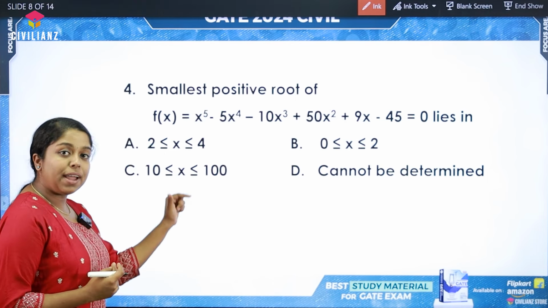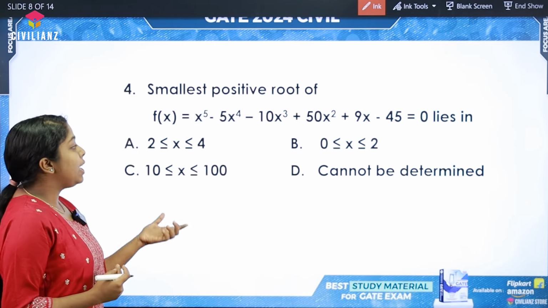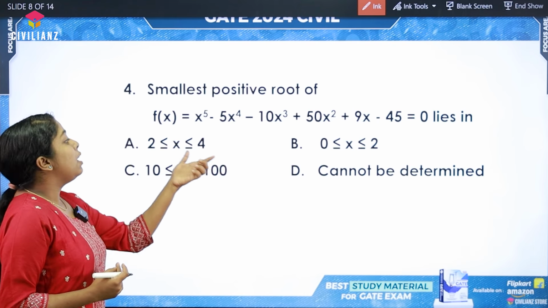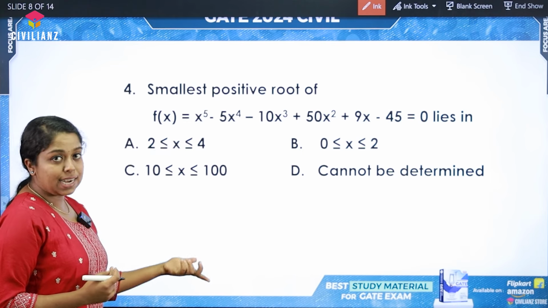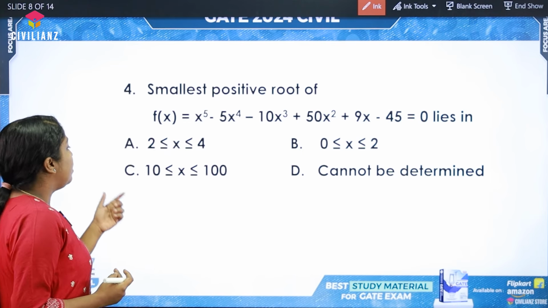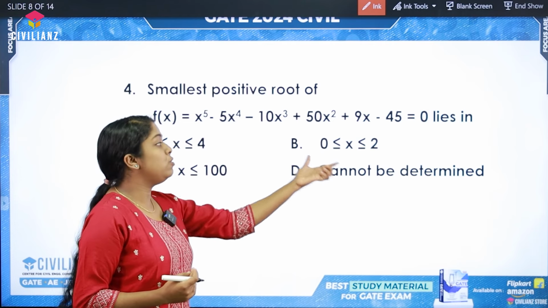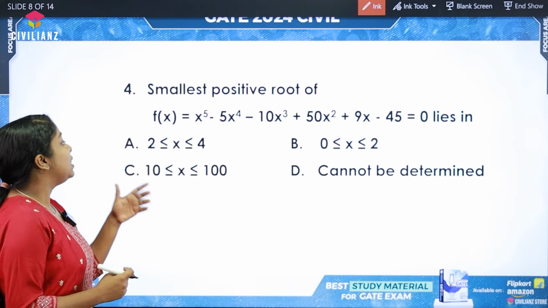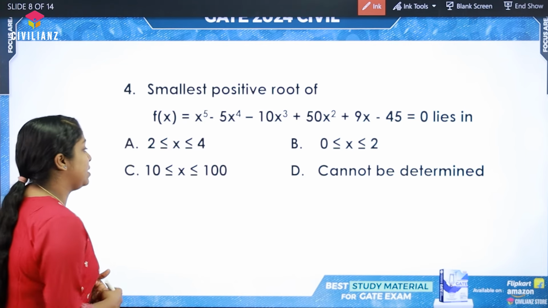Instead of solving and finding the root, we can adopt the back substitution method, where we substitute the upper and lower limit values of x in f of x and find out whether it satisfies the condition. From this, option B has the smallest upper and lower limit values. So first we can check option B, and if it doesn't satisfy the condition, then let's move on to options A and C and adopt the trial and error method.